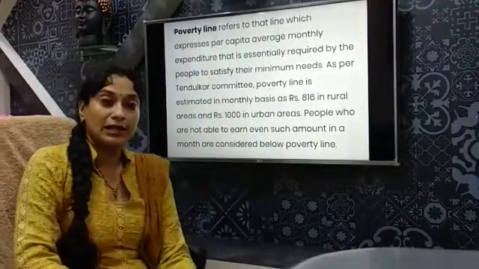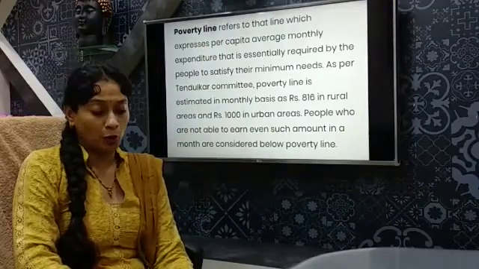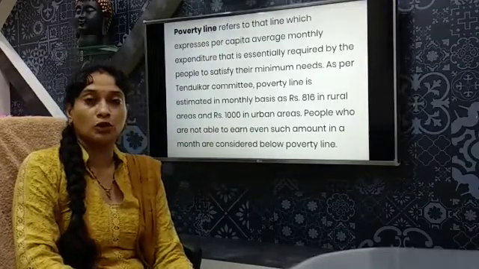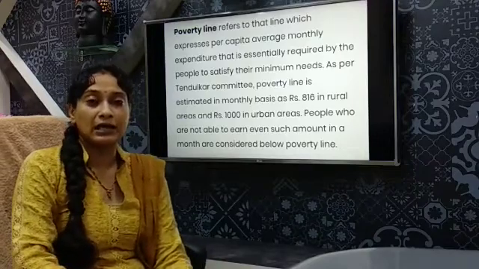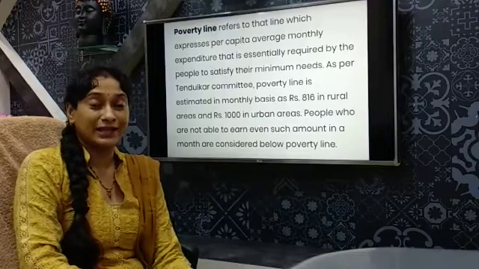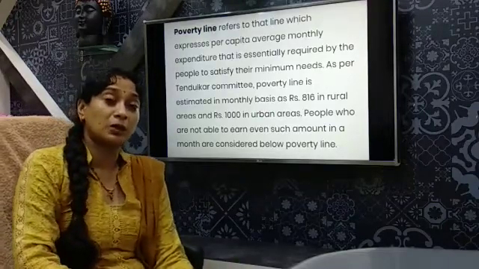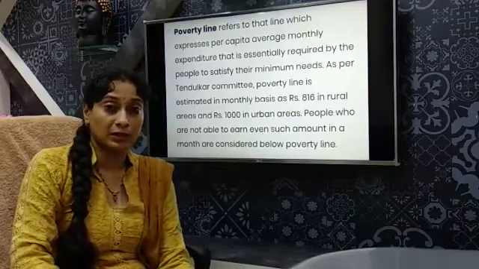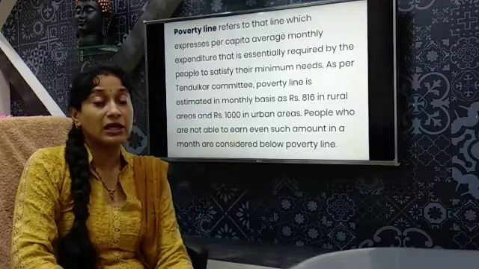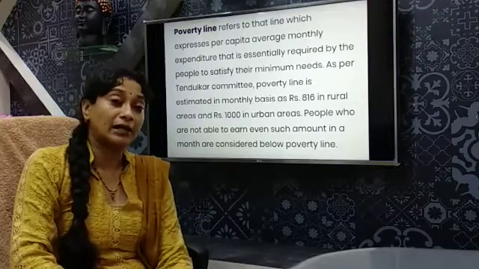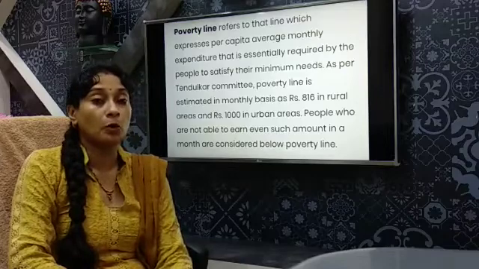Now poverty line, as I already discussed, plays a very important role. Poverty is generally characterized by hunger, starvation, deaths. Therefore, a person is unable to meet the basic food requirement and cannot provide himself with hygienic conditions of living. Hence, it is important to identify the people who are facing this problem of poverty.